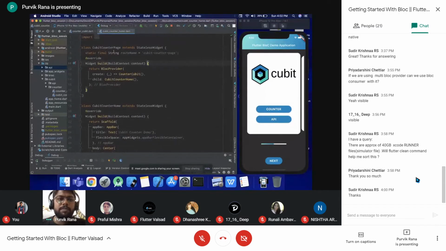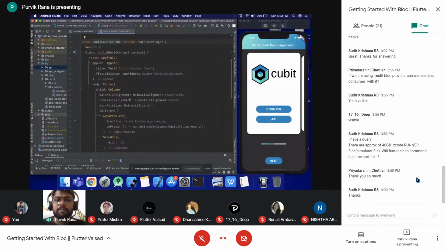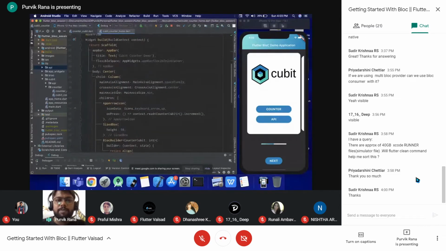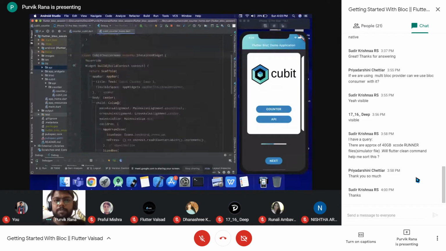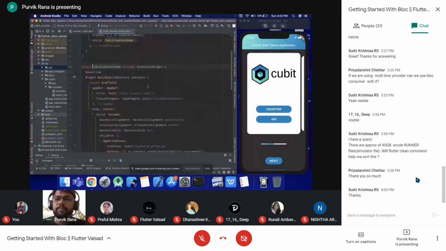From the page we are passing our cubit to the lower subtree, so I will make use of the BlocProvider. The BlocProvider will create an instance of the cubit, wrapping the counter home and creating the instance of the counter cubit. This way we can provide this cubit to the lower subtree, which is the counter home and all of its widgets.